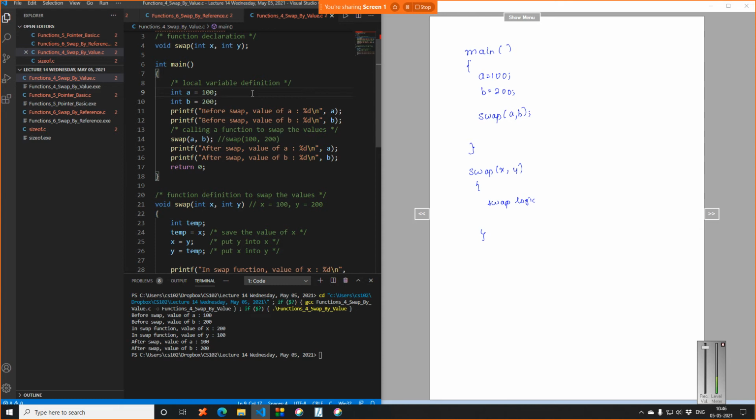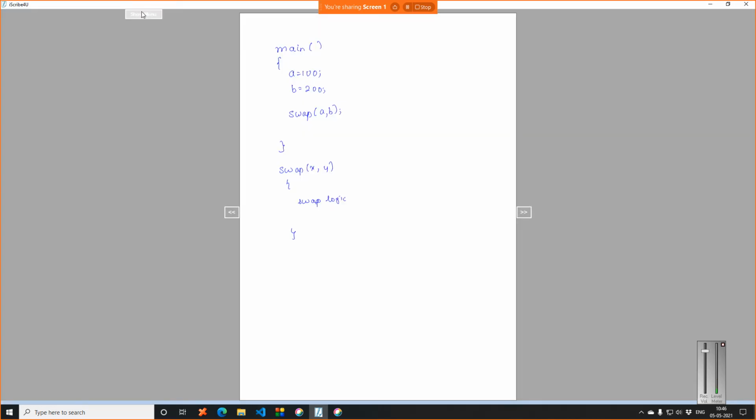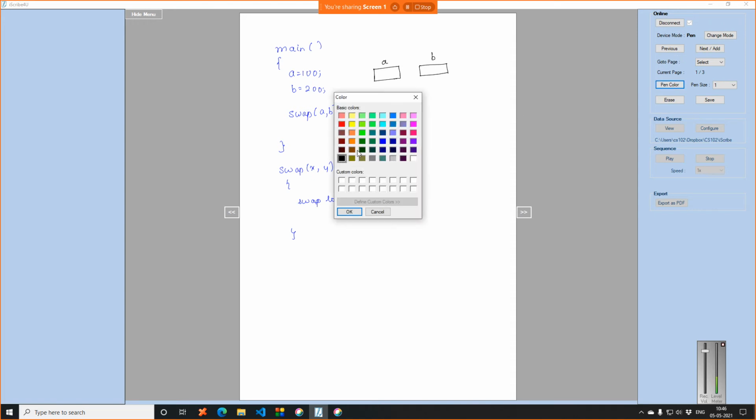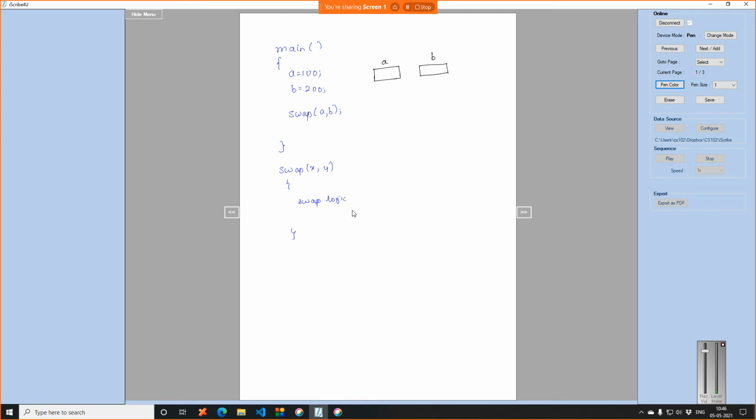So now let us see what actually happens here. The compiler will basically start from int main and assign two variables A and B. When I say integer A and B, what does the compiler do in the memory? It basically makes two boxes, one for A and one for B. So this is A and this is B, and they are given the values 100 and 200.